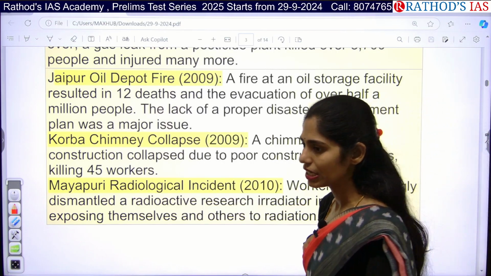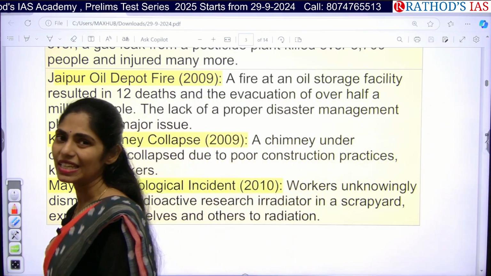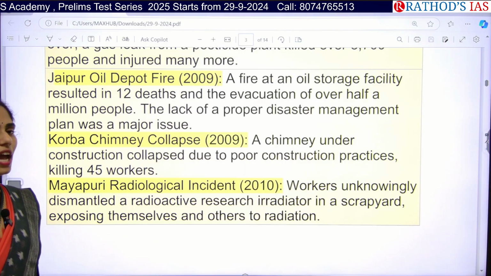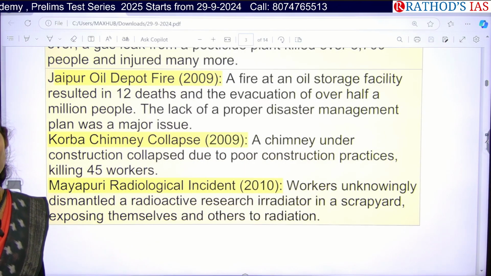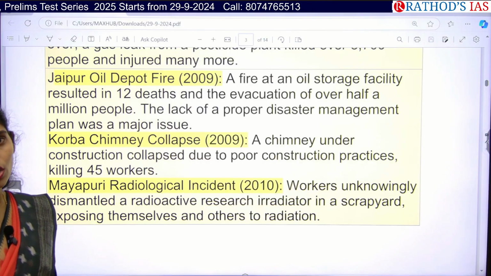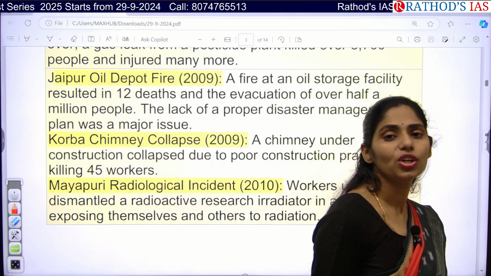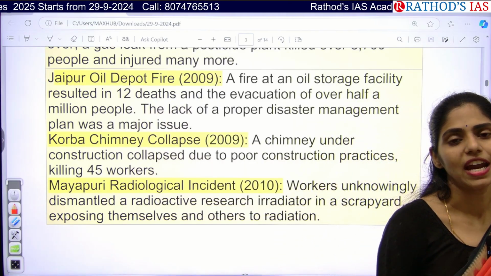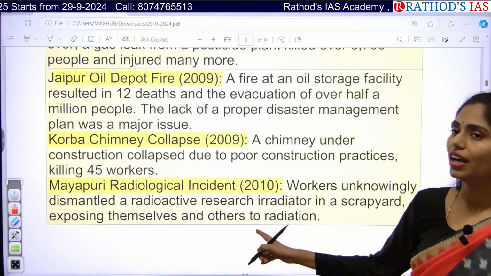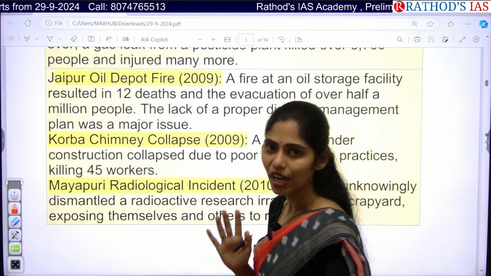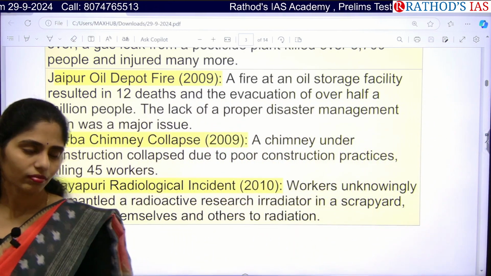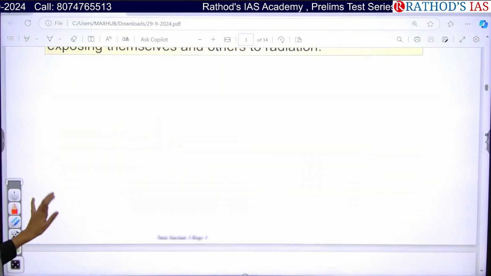And apart from this, the recent Essentia Pharmaceutical Company's incident in AP, and you can write about this 2024 incident, now it is in the news. So whenever you are writing any answer regarding industrial disasters, you need to give examples to substantiate your argument. So there, current affairs plays a key role. So you have to know that. Okay. Now let us see the next topic.